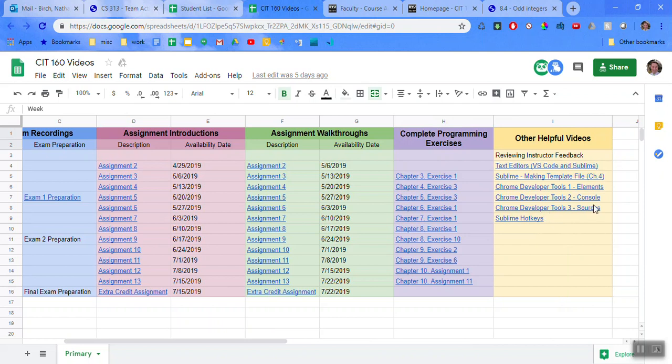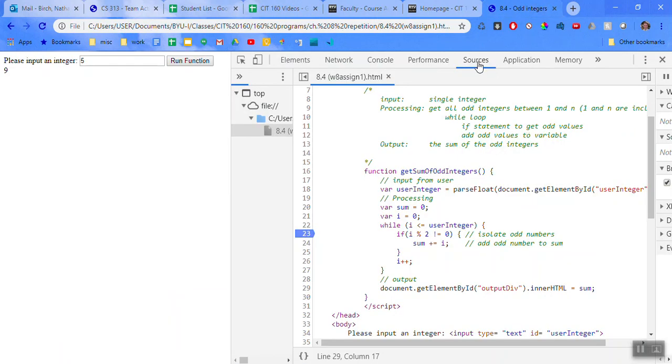Chrome Developer Tools 3 sources. Notice this whole time I was in the sources tab. So I talk about the debugger in there, and then also the live classroom from recently when we talked about it as well. So that is all my class feedback that I have for you guys.